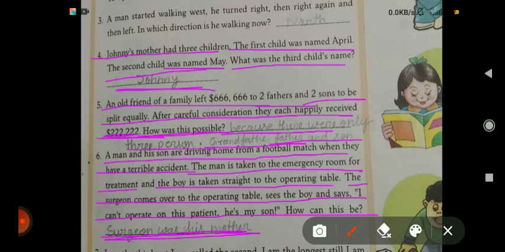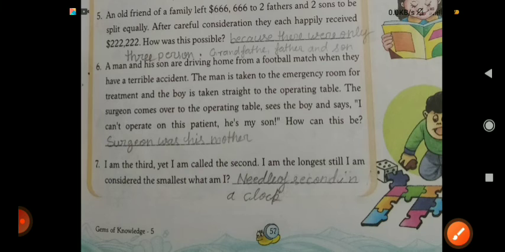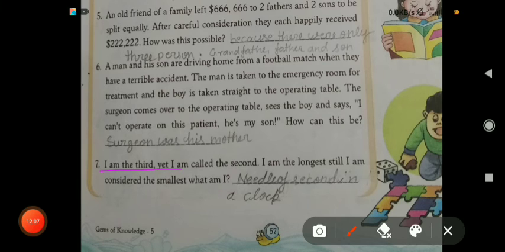Now come on, 7th. I am the third, yet I am called the second. I am the longest, still I am considered the smallest. What am I? And the answer is needle of second in a clock.